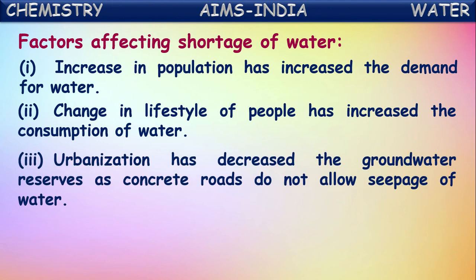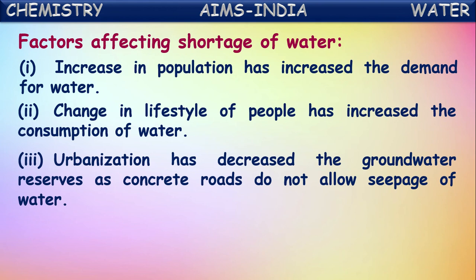And urbanization has decreased the groundwater reserves as concrete roads do not allow the seepage of water. Yes, it is one of the major factors. In the earlier days, more land was available for sinking of this rainwater. But nowadays, what is happening? Urbanization has increased. Because of this, more concrete roads and more concrete buildings are constructed. So, because of this concrete flooring, no land is available for seeping of this rainwater.